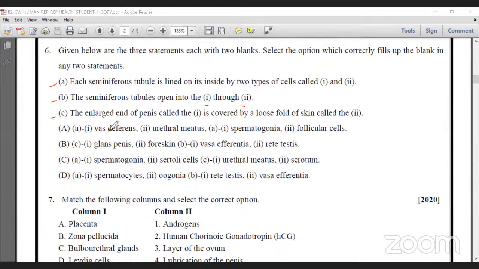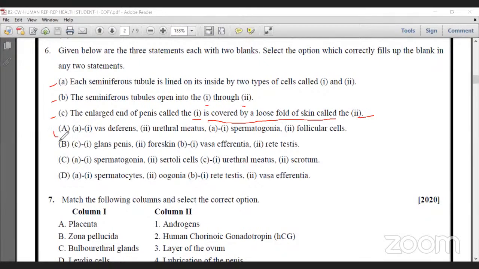And C: the enlarged end of the penis is called the glans penis, and it is covered by loose skin called the foreskin. Glans penis is the answer for this, and foreskin is correct. Now, where is the correct option for these statements?